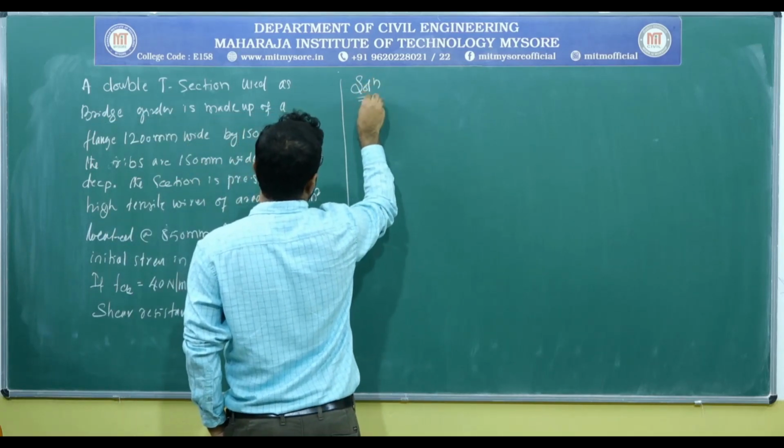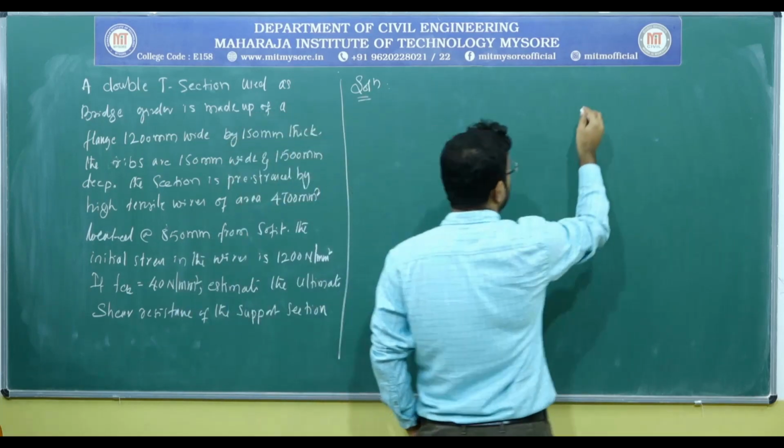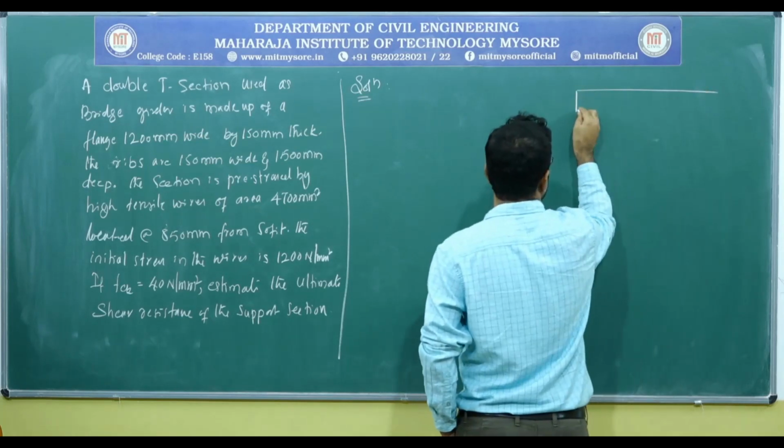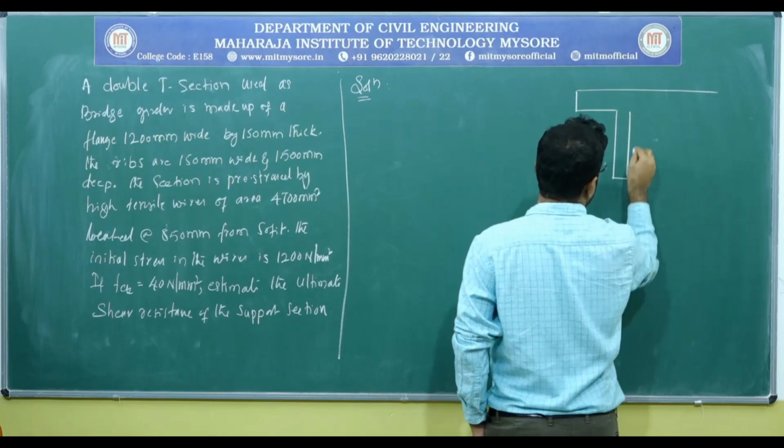So, solution. Now, we have a double T section. Let me draw a double T section. Let us say this is the double T section.